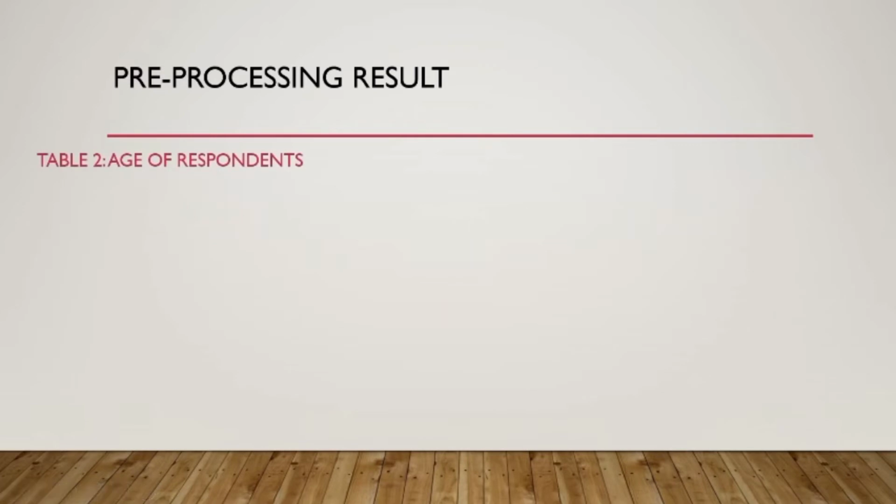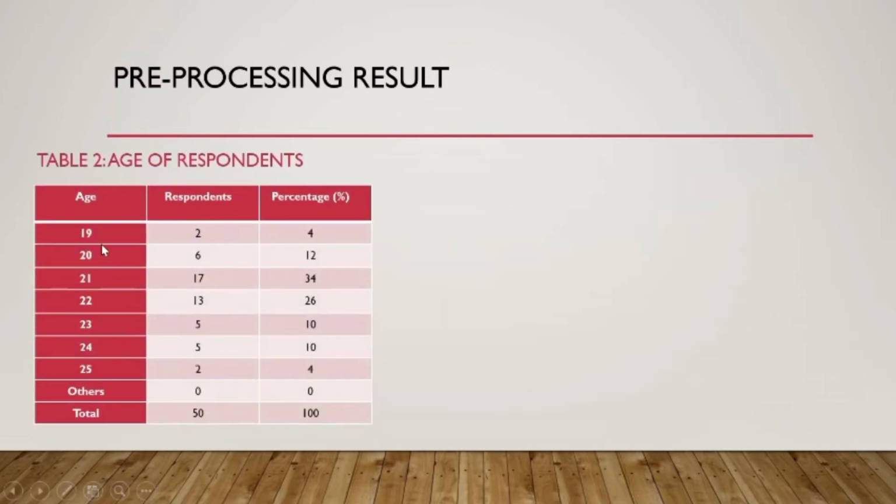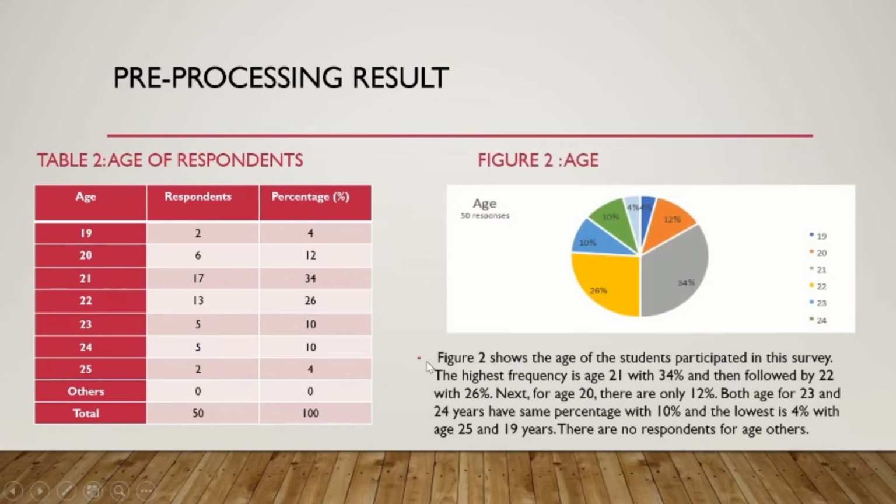Table 2. Age of respondents. They are aged 19 until 55 and others. These are the respondents for each age. Figure 2 shows the age of the students who participated in this survey. The highest frequency is 21 with 34%, followed by 22 with 26%. Then for age 20, there are only 12%. Both ages 23 and 24 have the same percentage of 10%, and the lowest is 4% with ages 25 and 19. There are no respondents for age others.